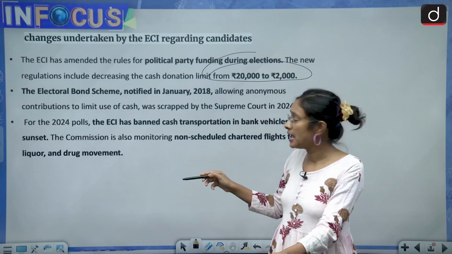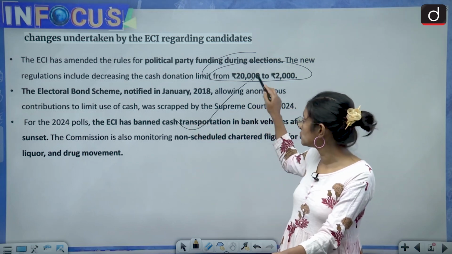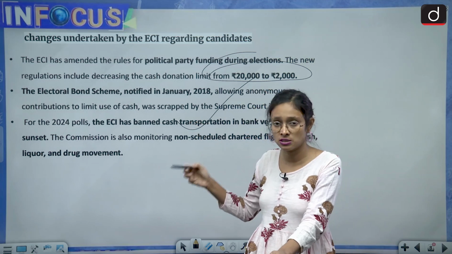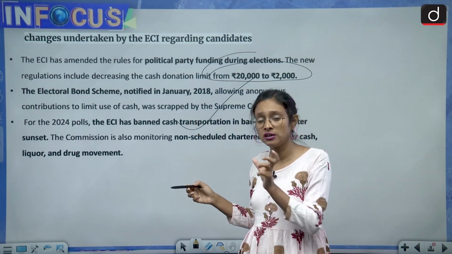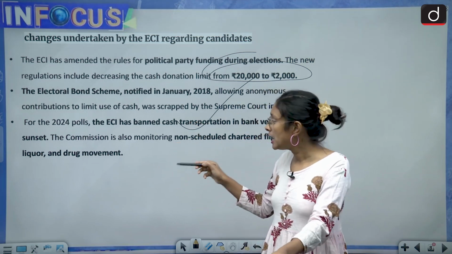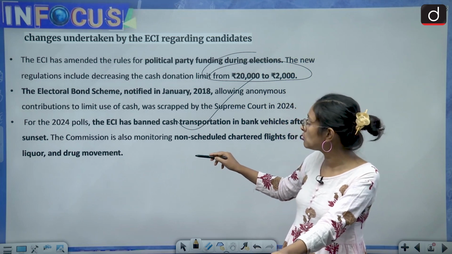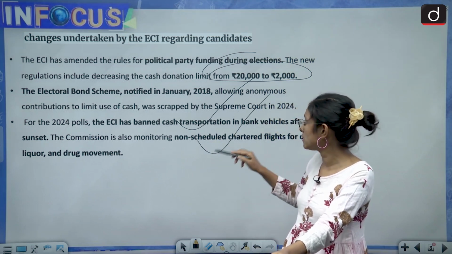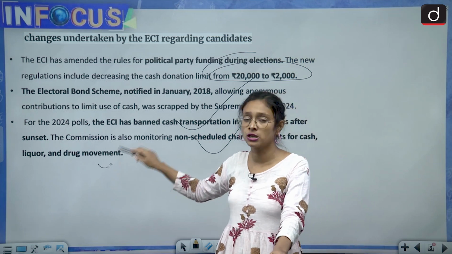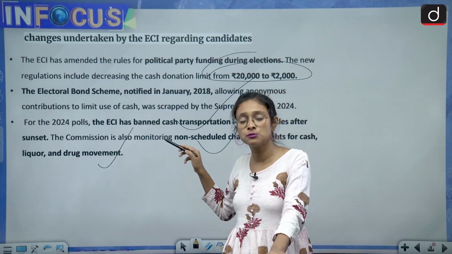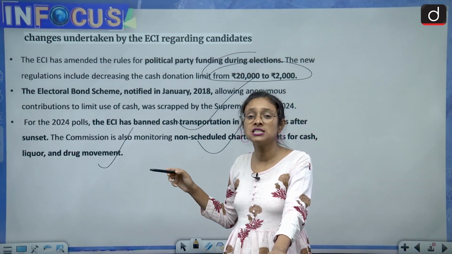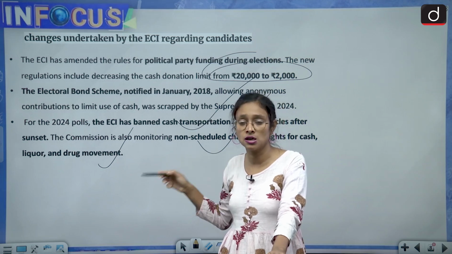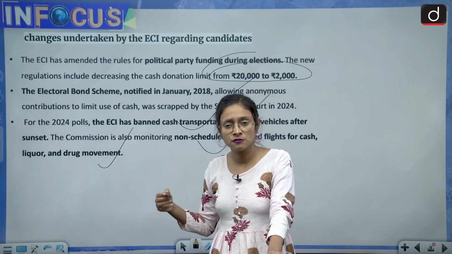ECI has also banned cash transportation in bank vehicles after sunset. There is a specified fine for this kind of thing. And also the commission is monitoring non-scheduled chartered flights for cash, liquor and drug movement. Because of this money and muscle power, there are high chances to manipulate the election result. So there is a lot of debate also.